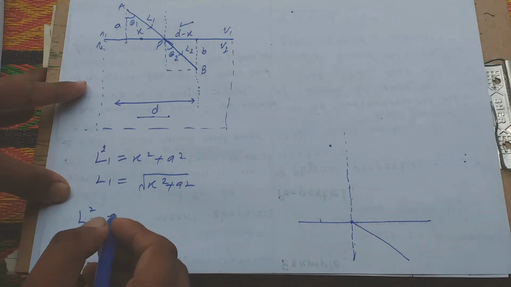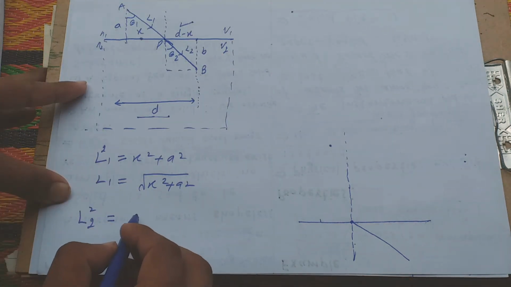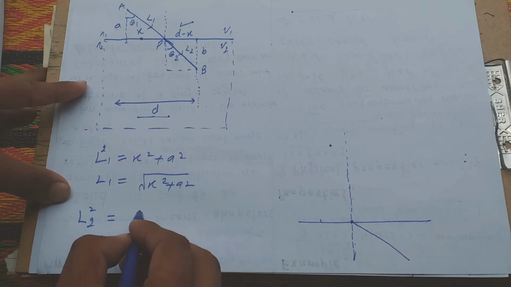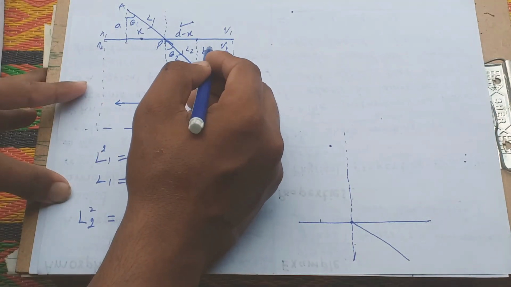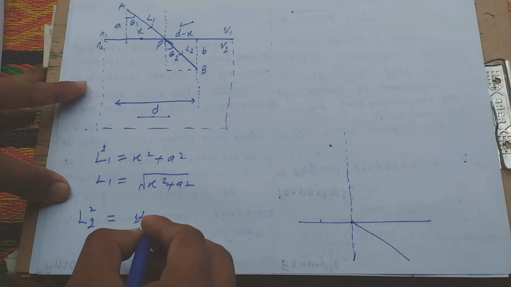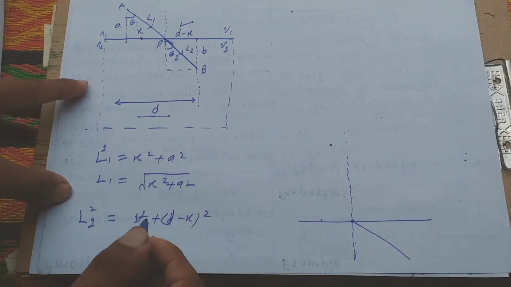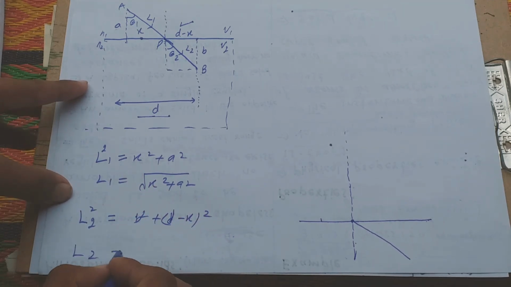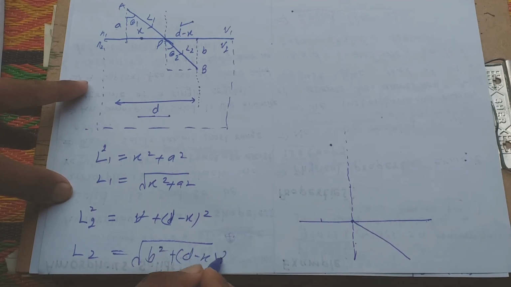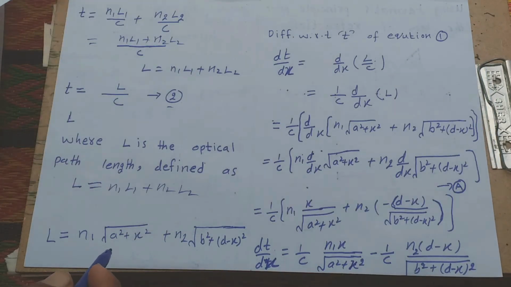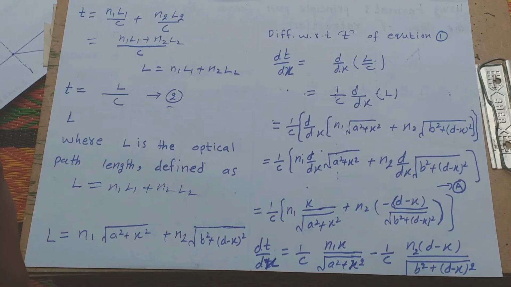And L2 is equal to b square plus (d minus x) square. b is the perpendicular and d minus x is the base. Understand? And taking the square root on both sides, L2 is equal to the square root of b square plus (d minus x) square. This value we write here. Understand?